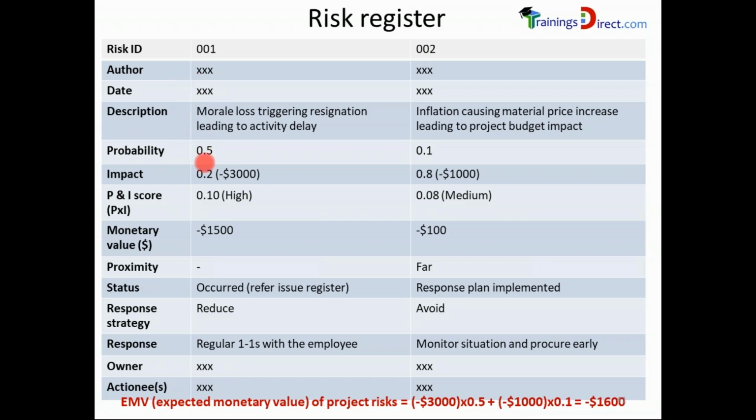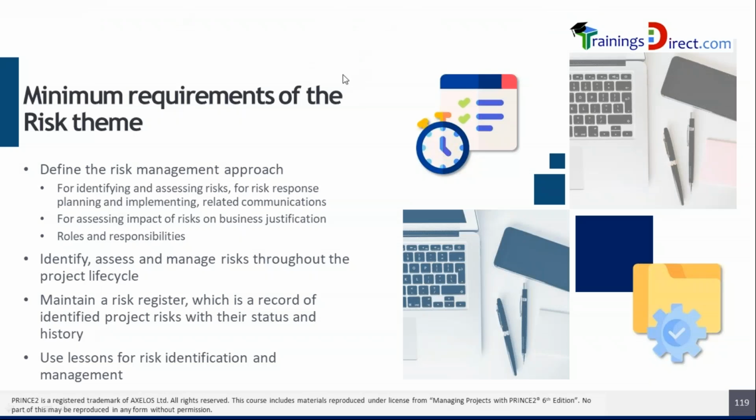And Prince2 does not mandate that all these fields are populated. However, it is important that at least the description and ID, probability, impact, and the P&I score are there and need to be understood for the exam. Concepts like monetary value and P&I score in detail are not required to be understood for the exam. So those are the minimum requirements of the risk theme. There was one more in the last here, use lessons for risk identification and management.